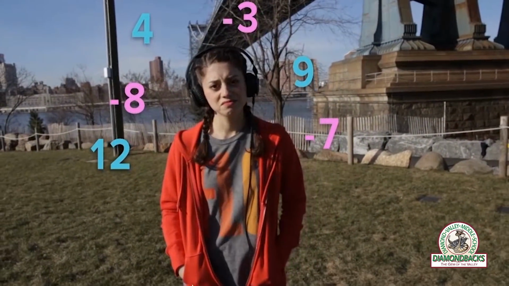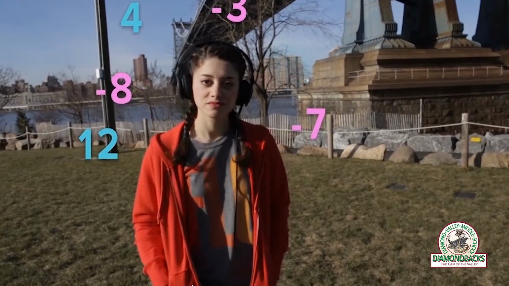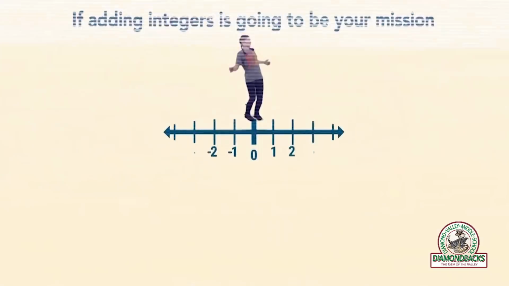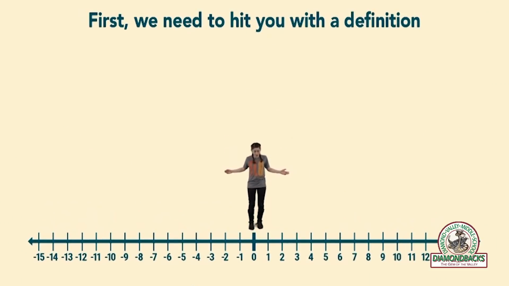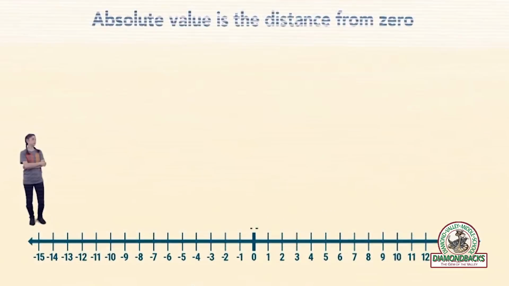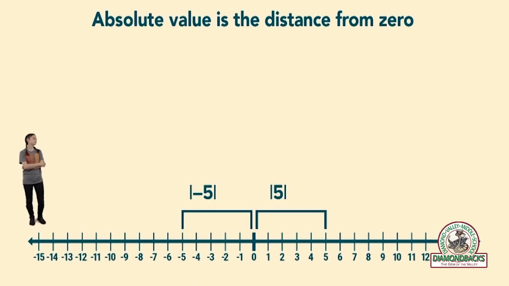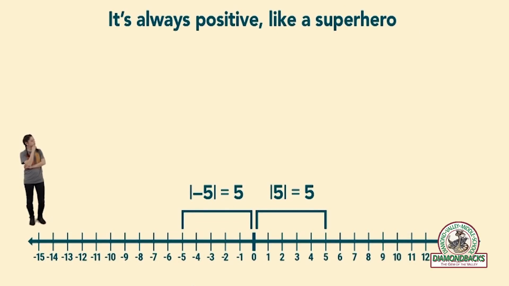You want to work with integers? You want to add them? Time to take it to the number line. Come on, y'all, let's go. If adding integers is going to be your mission, first we need to hit you with a definition. Listen, absolute value is the distance from zero. It's always positive, like a superhero.